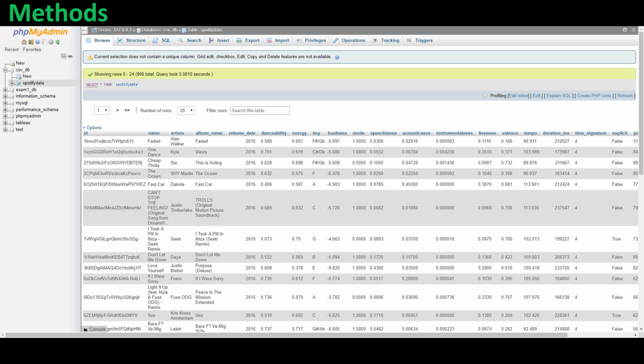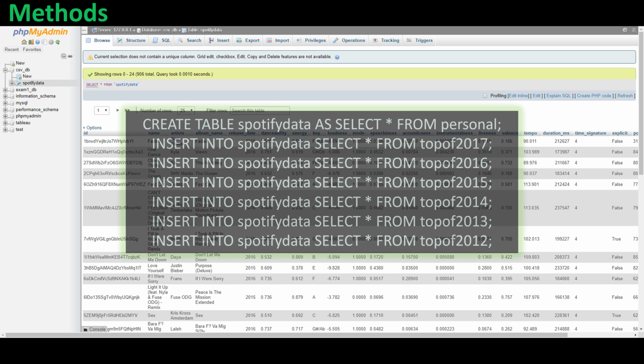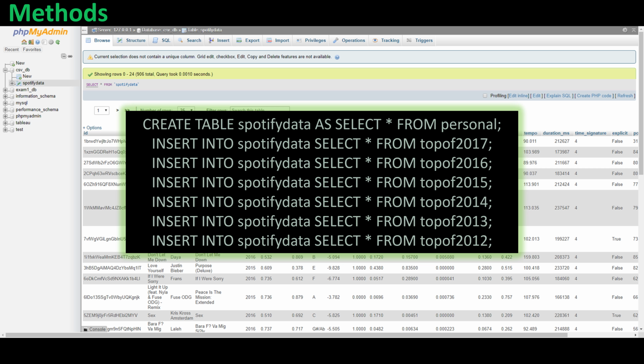So here is the end result on phpMyAdmin. I have one table called Spotify data. Initially, each of those CSV files created their own table. But thanks to this SQL command, I was able to create table Spotify data and then insert each of those individual CSV files into that one table. That made it much easier to connect to Tableau.